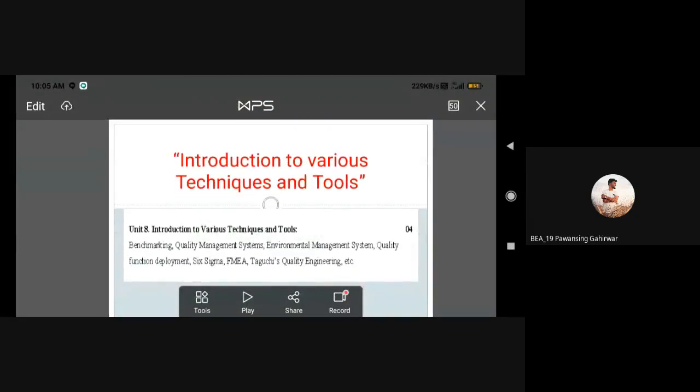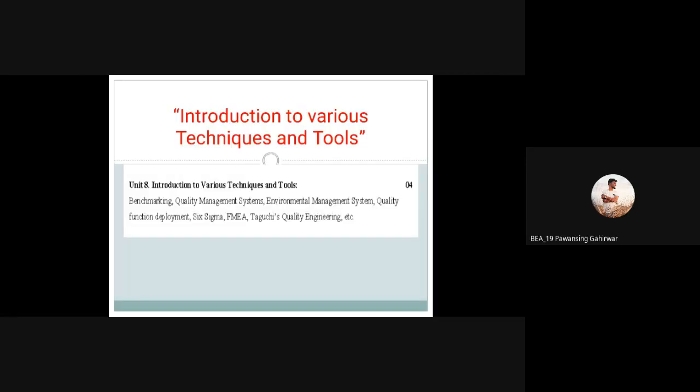Now our last chapter is the introduction to the various techniques and tools. See the syllabus, as per our Solapur University syllabus. In this chapter, benchmarking is one of the tools. The first tool is benchmarking, then quality management system. Again, these are techniques. A technique is nothing but something standard: we have to compare to that standard and follow that procedure.